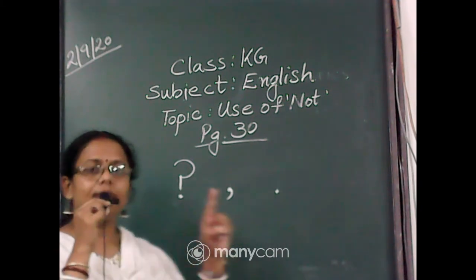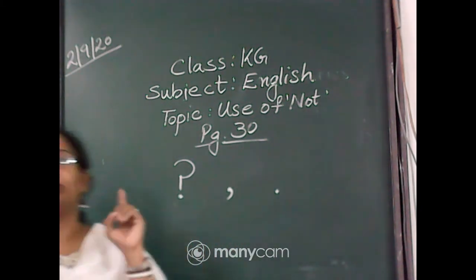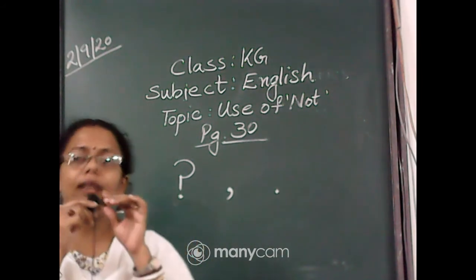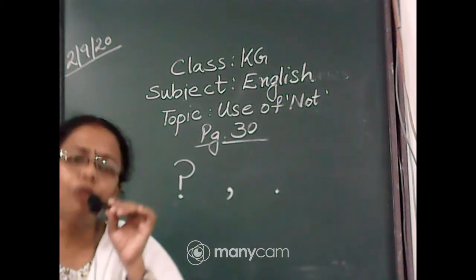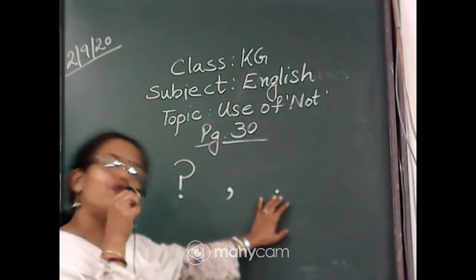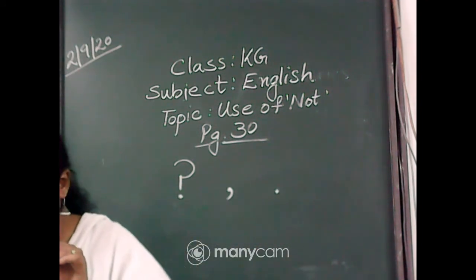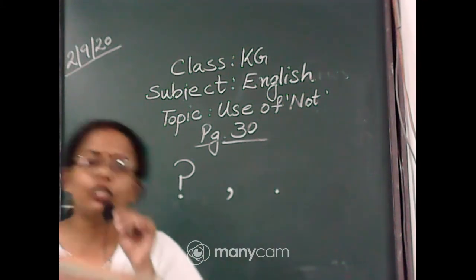A sentence starts with a capital letter, and if there is any special name or proper noun in the sentence, it will start with a capital letter, otherwise not. And your sentence always ends with a full stop. Okay? So here also, the same thing. No, pause. This is not a dog.